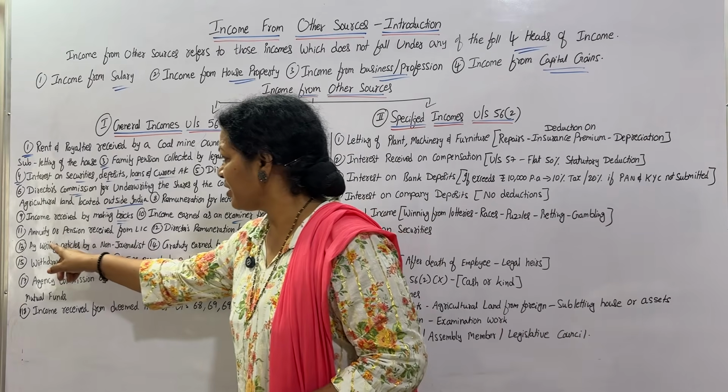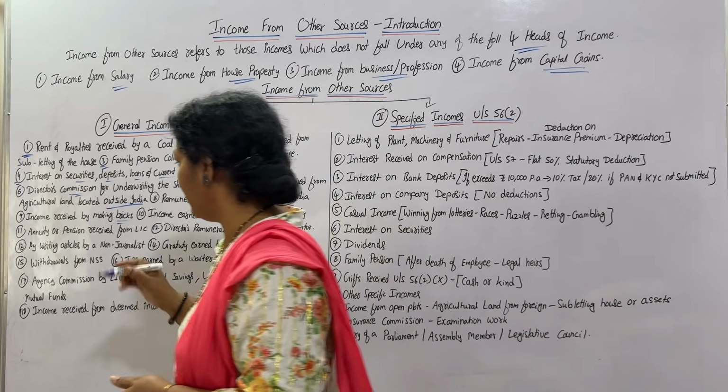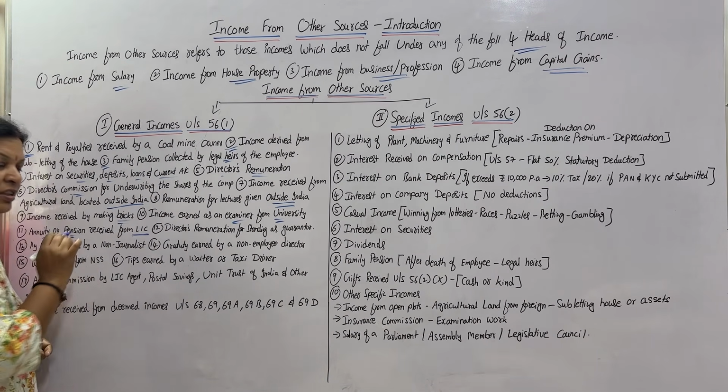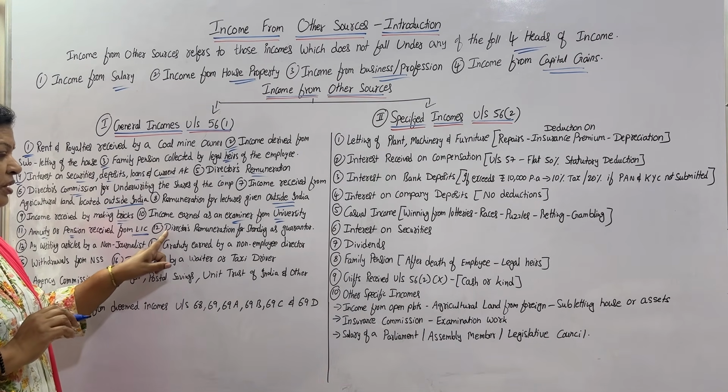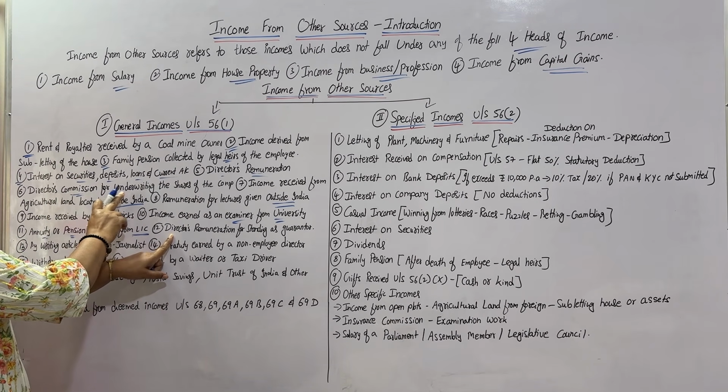Okay. Next one, annuity or pension received from LIC. You received some pension or annuity. So this is also from LIC. This is also income from other sources. Now coming to the directors. Directors, already we got remuneration, directors' commission.